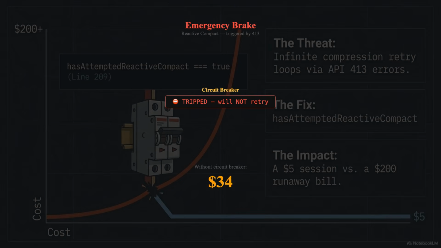Because an infinite compress retry loop at 3 a.m., that's how you wake up to a $200 API bill for zero output. The circuit breaker is one Boolean, one line of code, and it's the difference between a $5 session and a disaster. So now it doesn't die. It compresses, recovers, survives, but it's still slow.